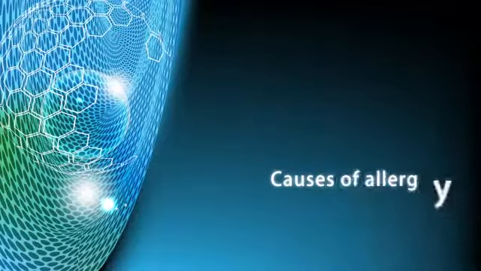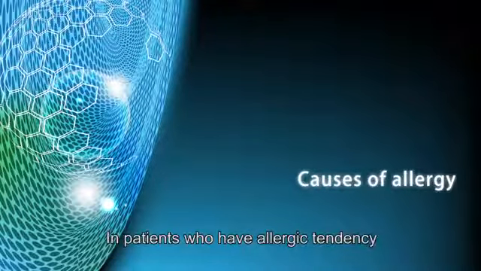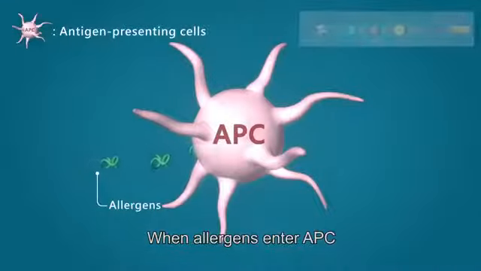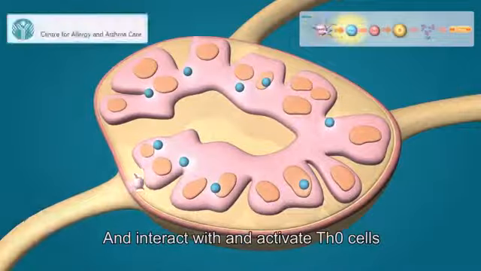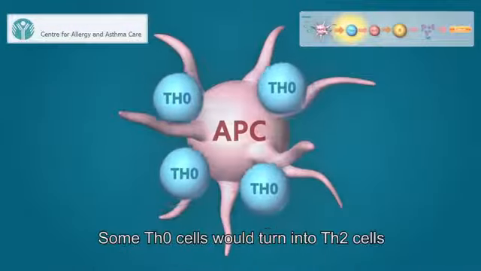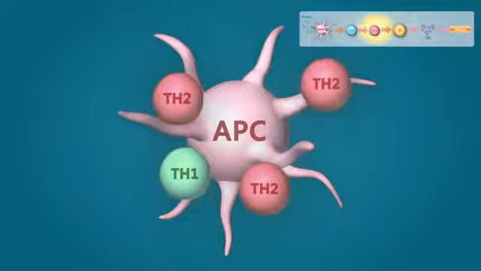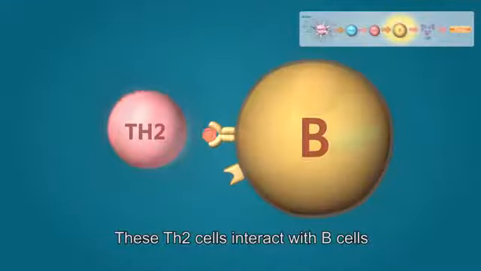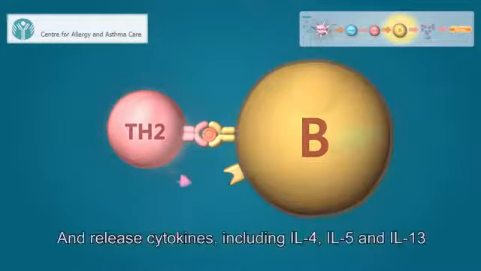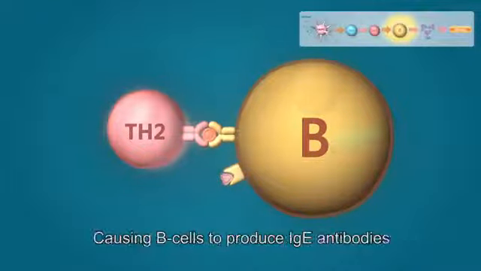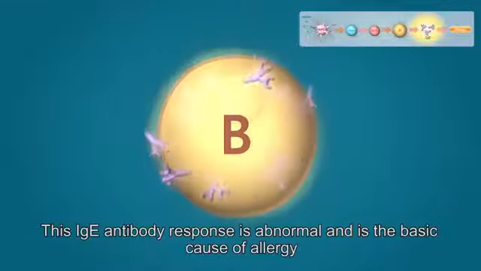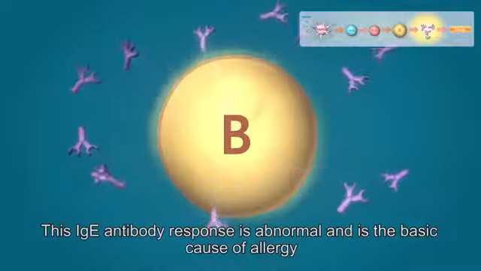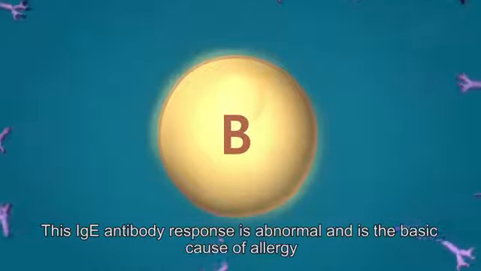Cause of allergy. In patients who have an allergic tendency, when allergens enter the APC and the APC enters the lymphatic system and interacts with and activates Th0 cells, some Th0 cells would turn into Th2 cells. These Th2 cells would interact with B cells and release cytokines including interleukin-4, interleukin-5, and interleukin-13, causing B cells to produce IgE antibodies. This IgE antibody response is abnormal and is the basic cause of allergy.